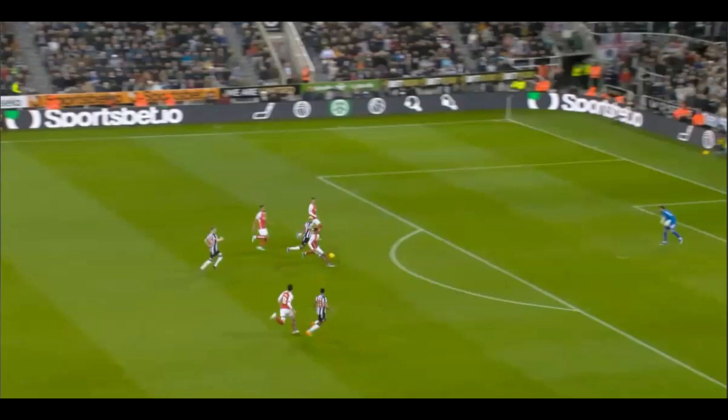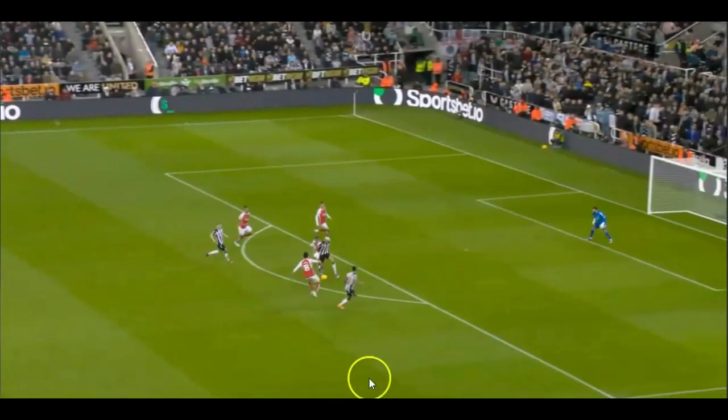Arsenal shirt comes in, tries to poke the ball away, but there's not. His only real option is to keep it and get rid of it, but he gets nicked, gets his pocket picked, as you were, and here we are. We're looking in for this. See, this is where you're in for that chance, when you've won the ball and now you're laying it off to a teammate to get your shot away.